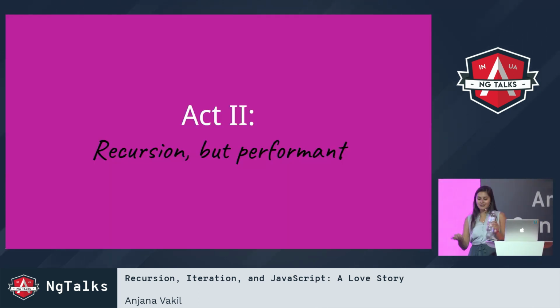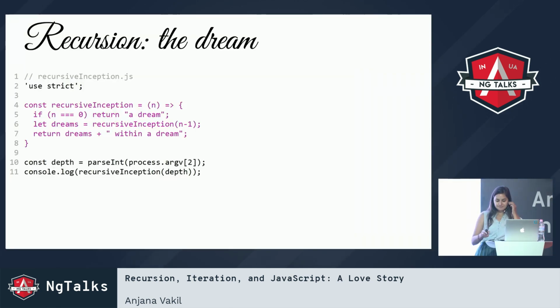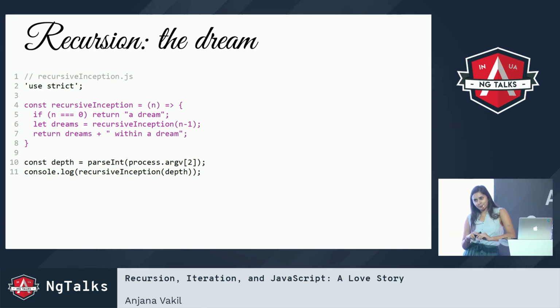Now let's talk about recursion, but more machine efficient, more performant. All right, because I love talking about Leonardo DiCaprio and his movies, thinking about Inception, we have a dream within a dream within a dream within a dream. I'm able to say that because our human language also has recursion. We're able to, in a sentence or in a phrase, recursively build up a kind of nested phrase. So I can say something like a dream within a dream within a dream within a dream within a dream within a dream, and I can keep going for as long as I want. That's a cool feature of human language. I also studied linguistics, so I love nerding out about that too.